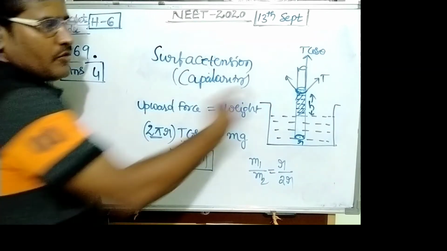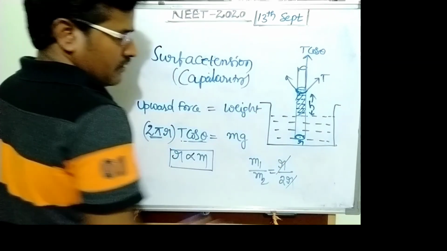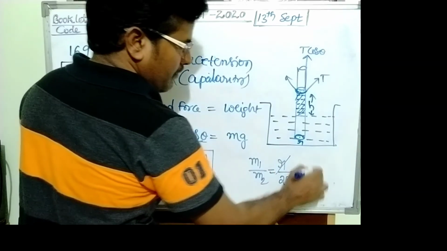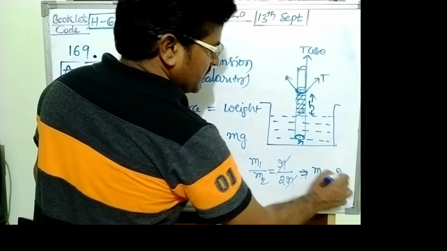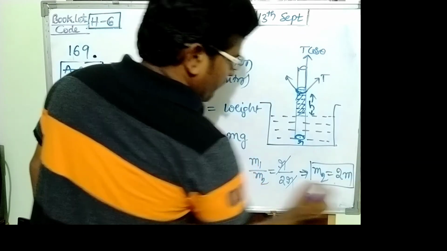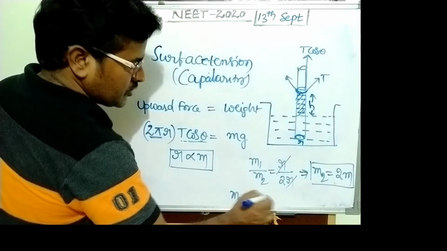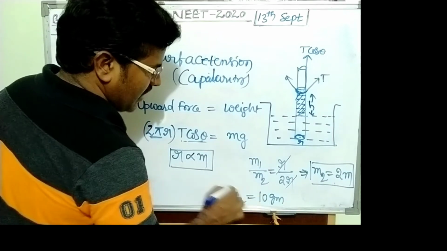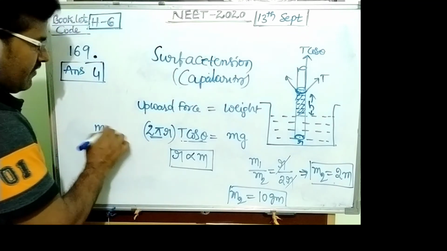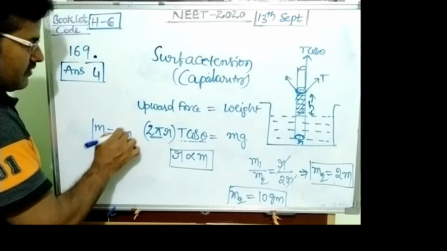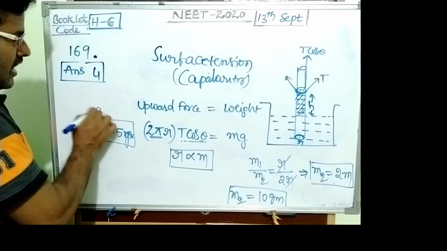Suppose we double the radius of the tube, then the mass raised in the capillary tube is 2m. M value is given.